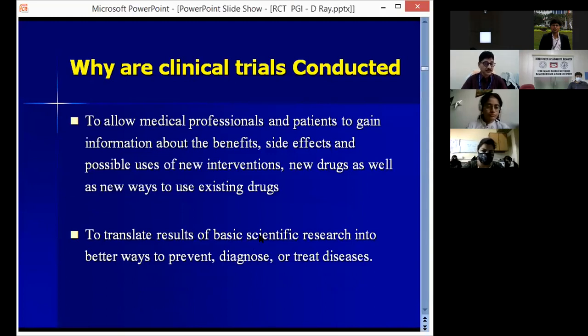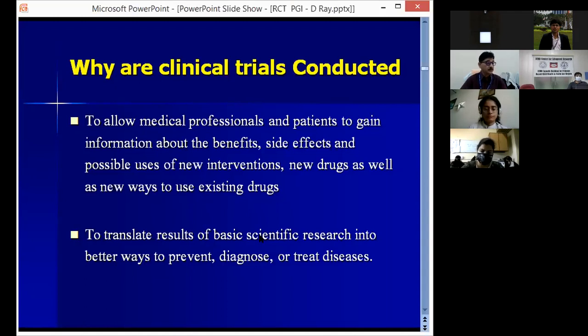Whether it is working or not, whether it is better than the existing standard treatment or not, whether the new drug is as good or not. The new drug may require giving only once daily, or it may be a cheaper drug. In that case, you have to compare with the standard available drug, whether it is as effective as the standard available treatment or not. To prove that, clinical trials are conducted.